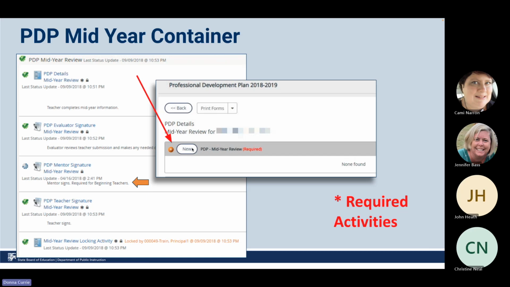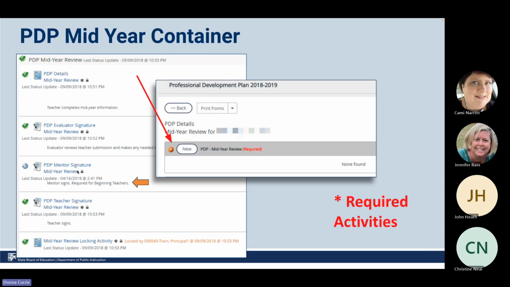Once you click here, you can click new. You can update your goals from the beginning of the year. You can add new goals if you need to. You would probably want to talk to your administrator about what type of goals you do need here. After that has been done and has been reviewed, your evaluator would sign off on that. You'll notice that for the mentor section, as Jennifer just shared, if you have one, you would have them sign, but this section does not have the asterisk because not all plan types require this. But if you need one, make sure you have one done before you sign off and before this is locked. So help your administrator with that process.